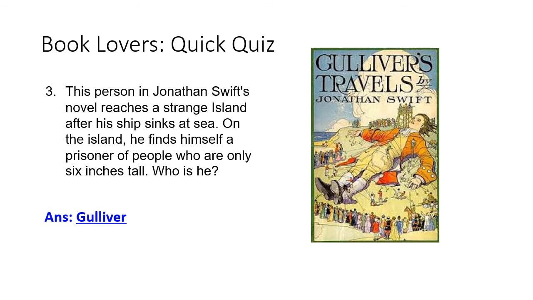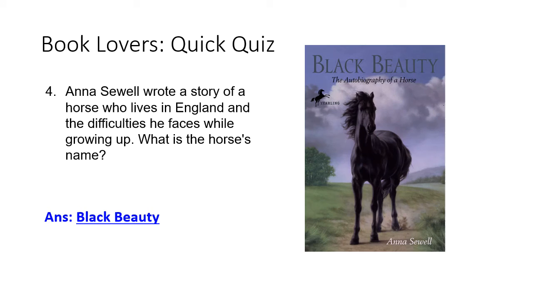The third one is about a person in Jonathan Swift's novel who reaches a strange island after his ship sinks at sea. On the island, he finds himself a prisoner of people who are only 6 inches tall. Who is he? Have you read the book Gulliver's Travels? Yes, and the character is Gulliver. Next, Anna Sewell wrote a story of a horse who lives in England and the difficulties he faces while growing up.